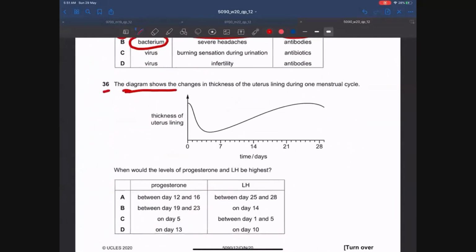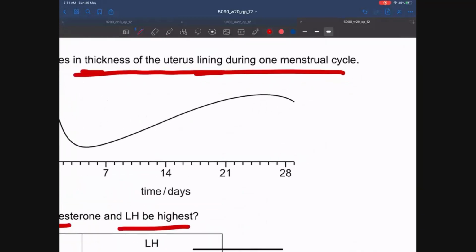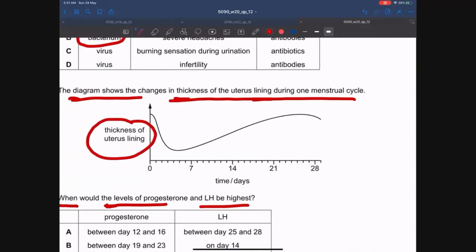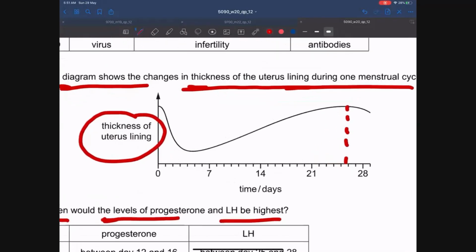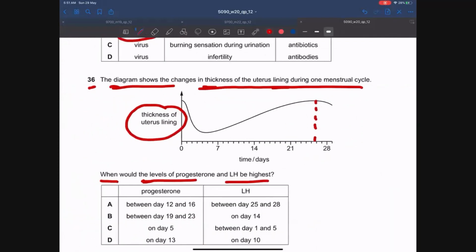The diagram shows the changes in the thickness of the uterus lining during one menstrual cycle. When would the levels of progesterone and LH be highest? Guys, always remember this point. Whenever the thickness of the uterine lining is maximum, the level of progesterone is highest. As we all know, progesterone stimulates the thickening of the uterus lining, or the endometrium, and progesterone maintains the endometrium.